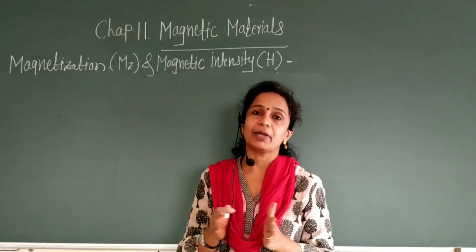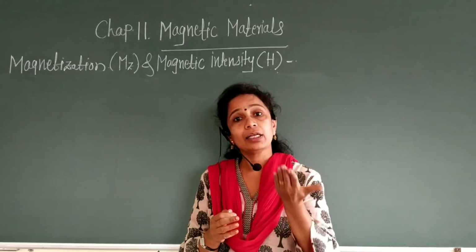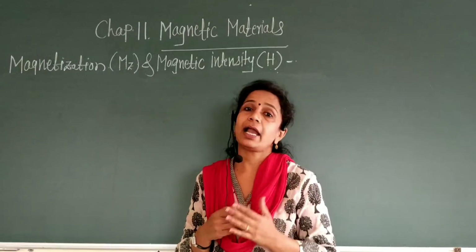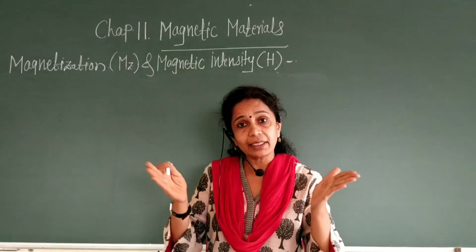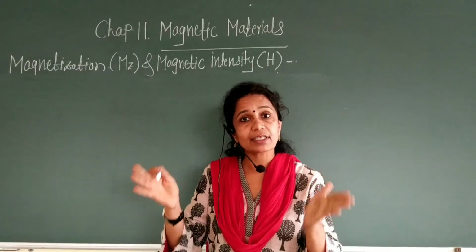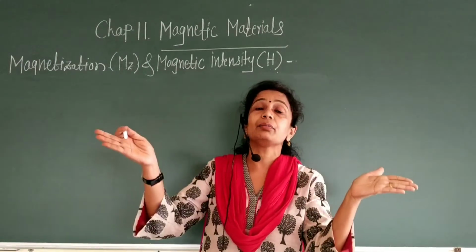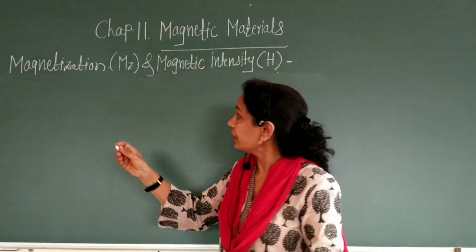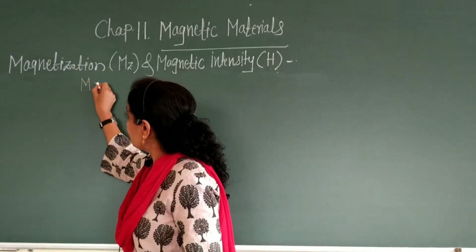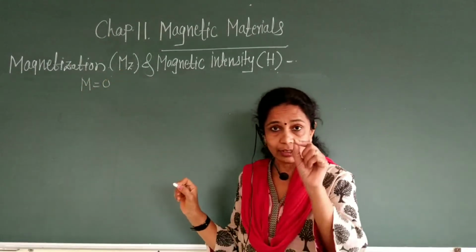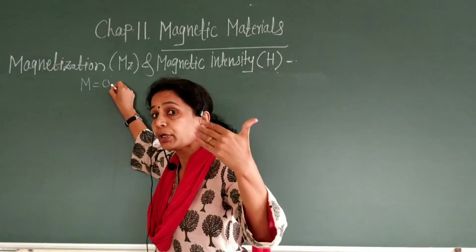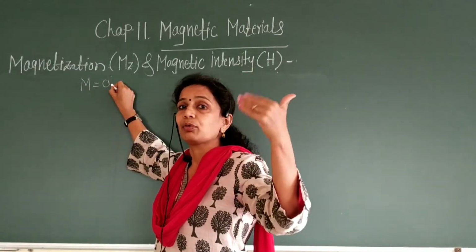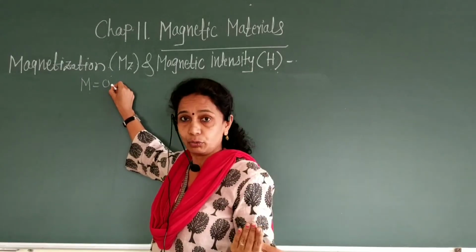In bulk material, there are a number of such atoms. In that case, the magnetic dipole moments of such atoms are randomly oriented. Then the net magnetic dipole moment M is equal to 0, because the magnetic dipole moments are randomly oriented.